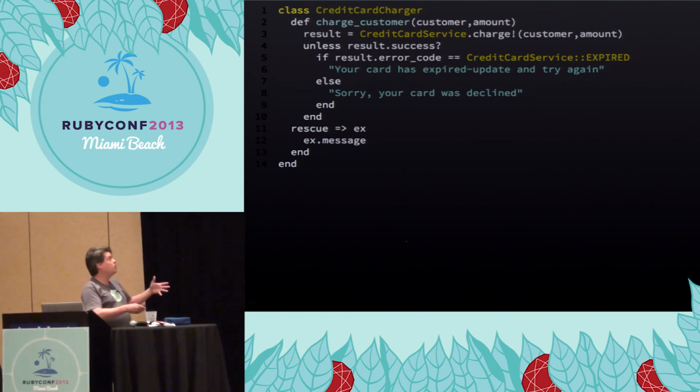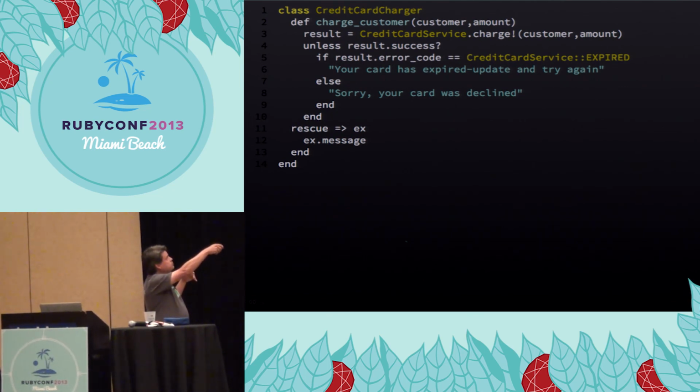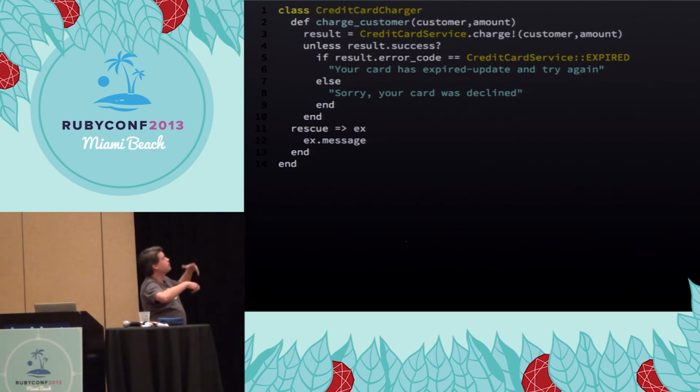And so this is a pretty typical pattern, right? We get back some blob of data, and then we ask the blob of data some stuff and do things based on that stuff, right? That's pretty reasonable. Like if it's a success, fine. If it's not, we compare the error code to some magic value, and that means expired, and else it must mean declined. And because we're doing network programming, right, we gotta rescue everything because something might go wrong there.